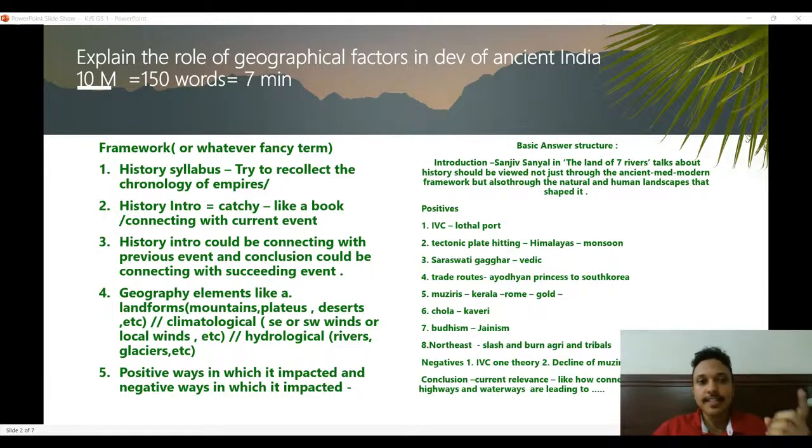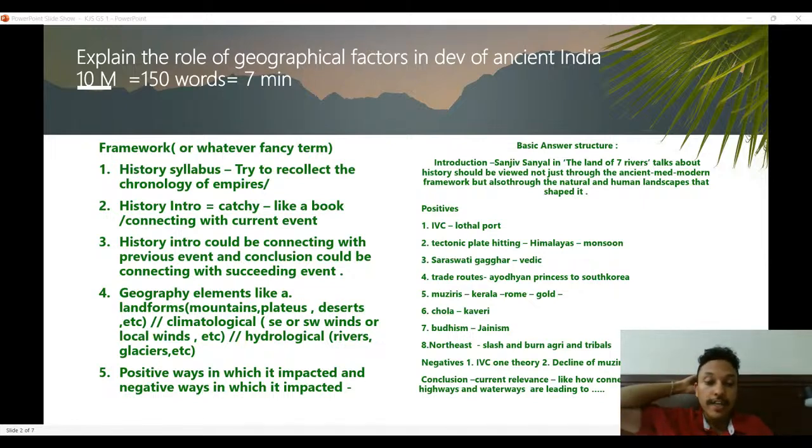Take the Indus Valley Civilization. The question is about geographical factors, so what can I connect? I know there are ports, like the Lothal port, which has a geographical significance. It helps in economic geography. It's clearly connected to economic geography, and to the development of the Indus Valley Civilization as a whole. So that's one point that comes to my mind.